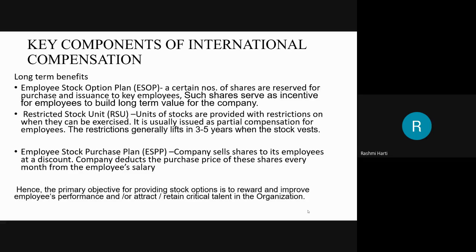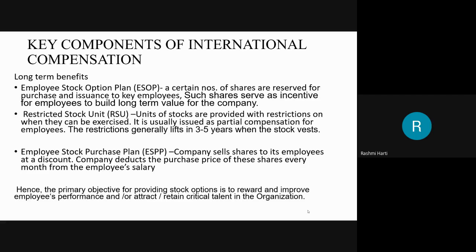When you own a share of that particular company, you become a part owner of that company. So you are put into a feeling that when you work, your company grows, and when your company grows, you will earn better. That's how this serves as an incentive to the employee.